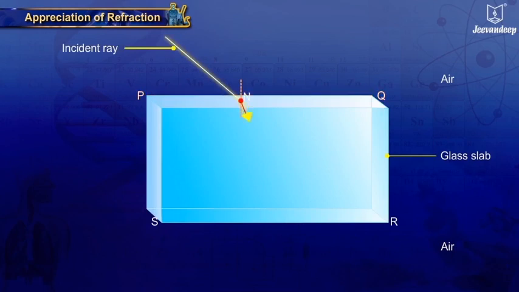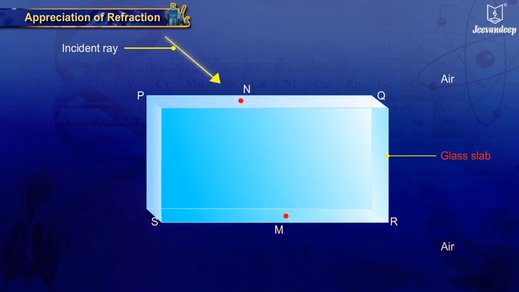The first refraction takes place at point N on side PQ when the ray of light enters the glass medium. The second refraction takes place at M on side SR when the ray of light exits from glass medium and enters air medium.